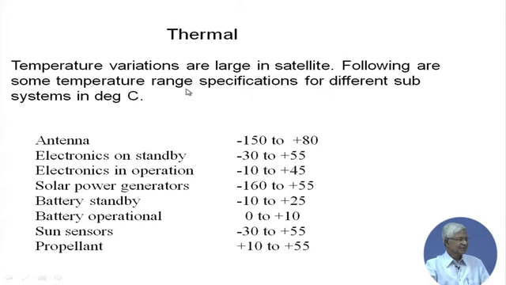Following are some temperature range specifications for different subsystems. Some typical numbers, you can see the range. Antenna faces the maximum because it is outside. Electronics on standby face larger variation compared to those in operation, because when it is in operation it generates its own heat.